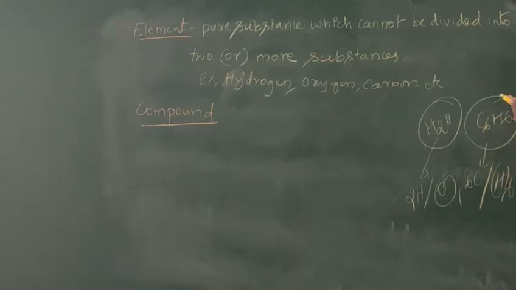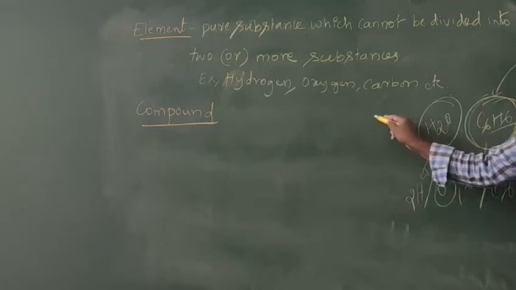A compound is a substance which is formed by the combination of 2 or more elements in a fixed ratio. See, the ratio of carbon and hydrogen is 6:6, which is 1:1. So the ratio is fixed.